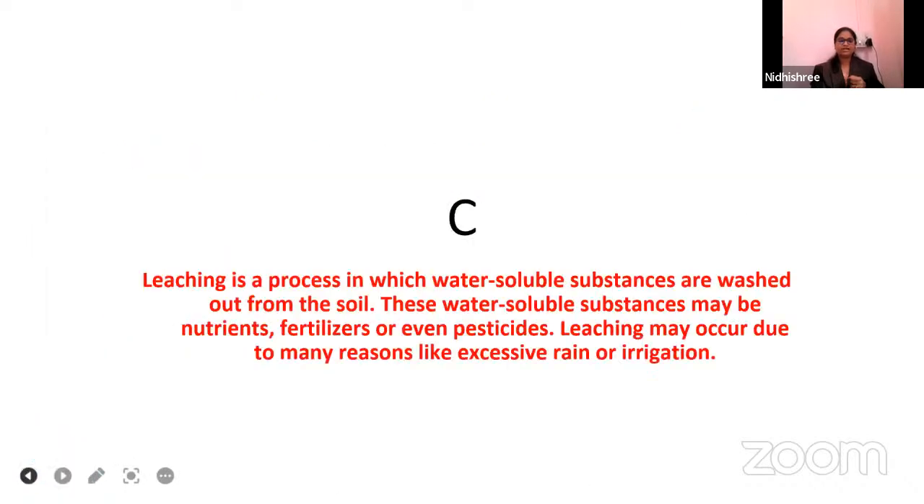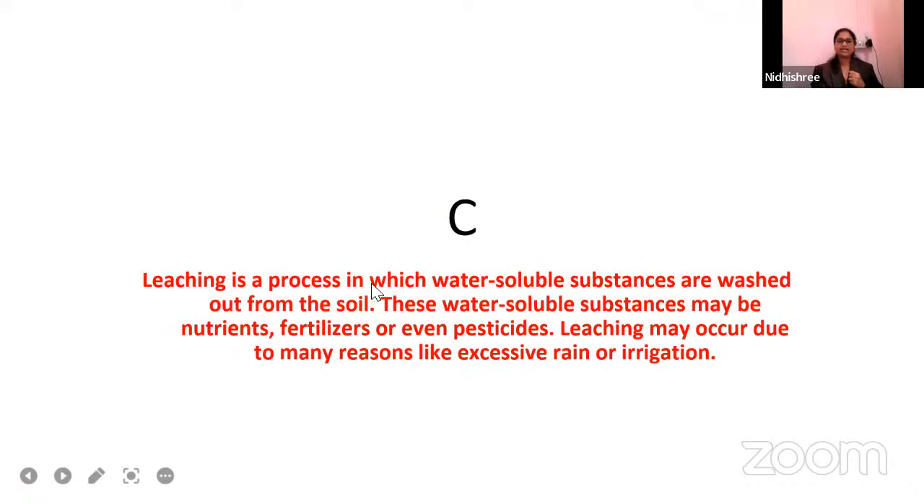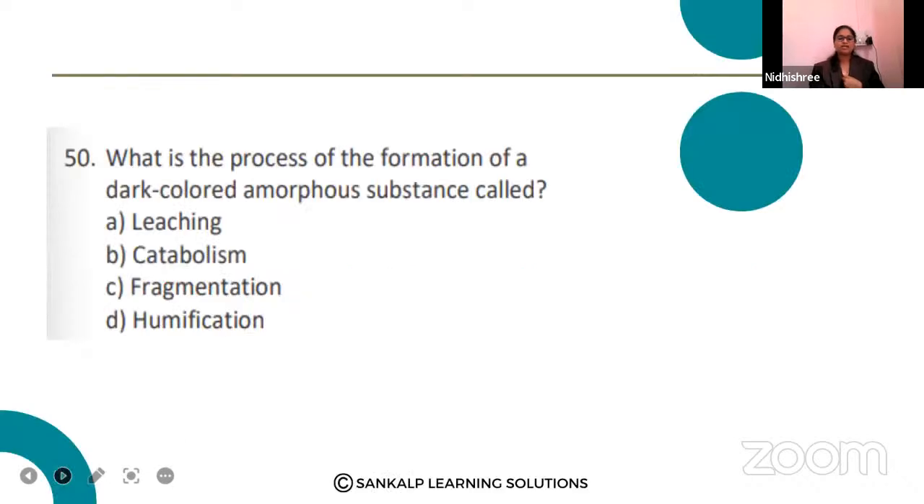Good. Then in this you have one more term which is called leaching. Catabolism, fragmentation, mineralization, we have already read, right? What is leaching? It is a process in which water soluble substances are washed out from the soil. These water soluble substances may be nutrients, fertilizers, pesticides. So leaching may occur due to many reasons like excessive rain or irrigation. So it is not related to that. That is why it is not an answer.